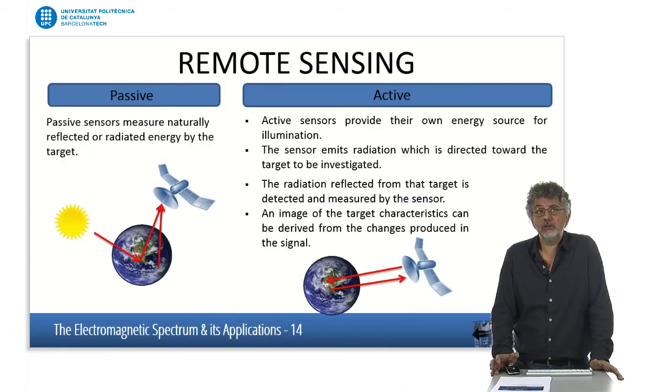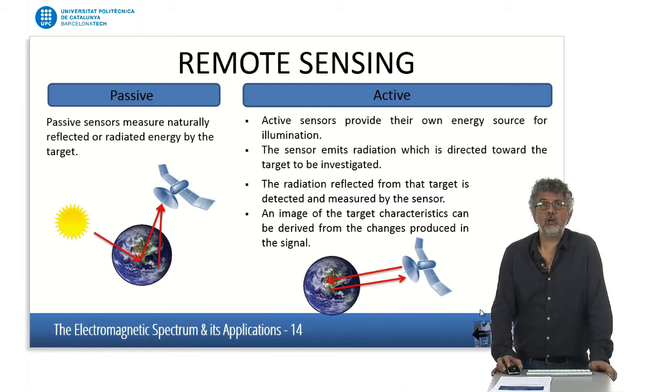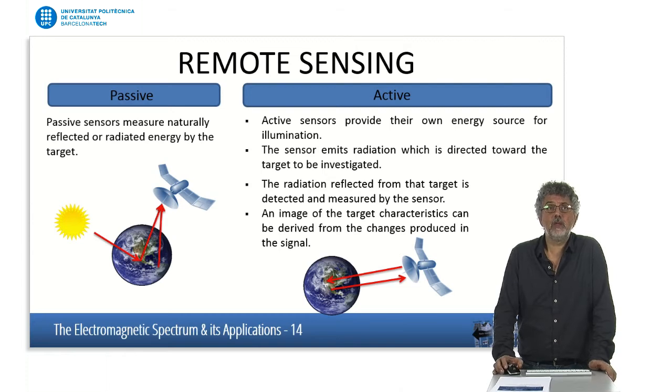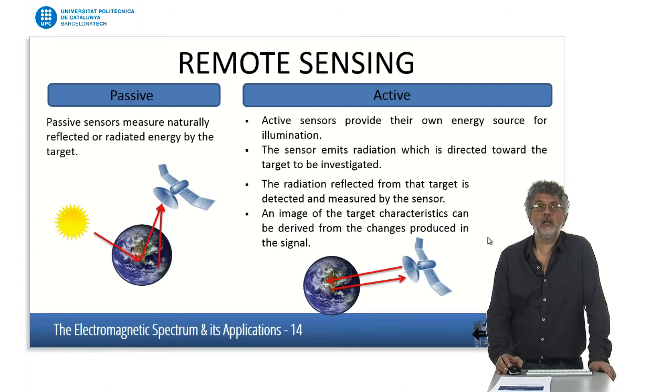And what are the applications? Well, in applications, we have a whole range. When we talk about remote sensing, we make a usual distinction between passive remote sensing and active remote sensing. When we say passive remote sensing, we are considering sensors that measure natural reflected electromagnetic waves. That can be, for instance, an optical satellite that takes optical images of the Earth, and we have as a source of illumination the sun.